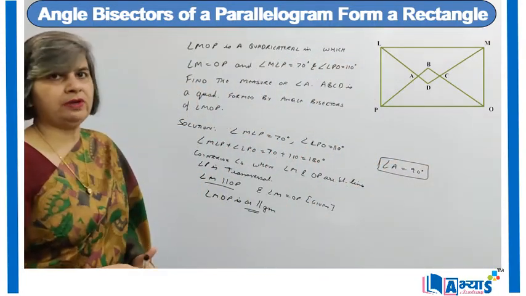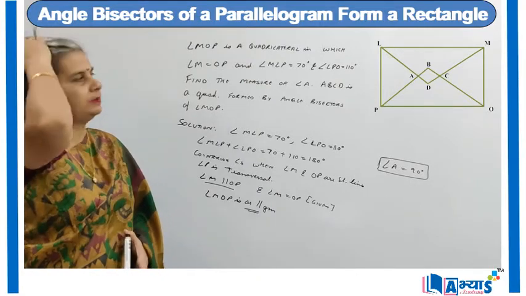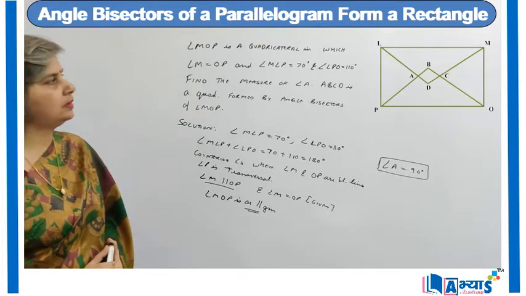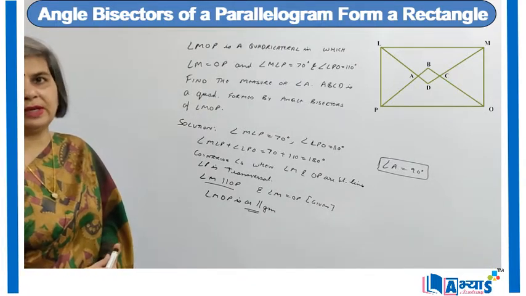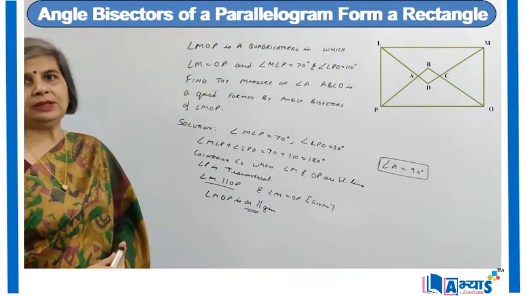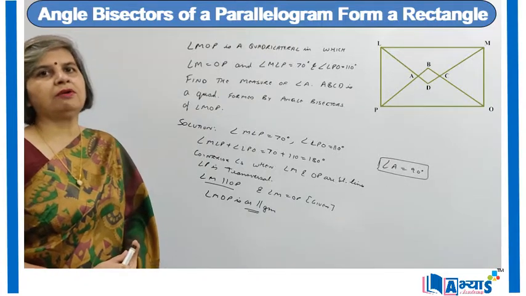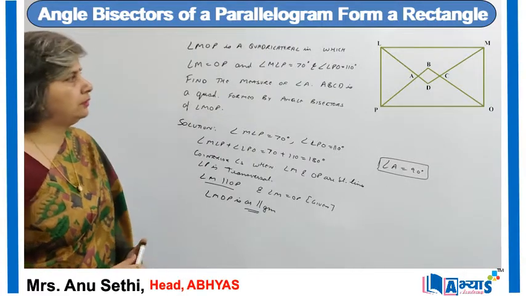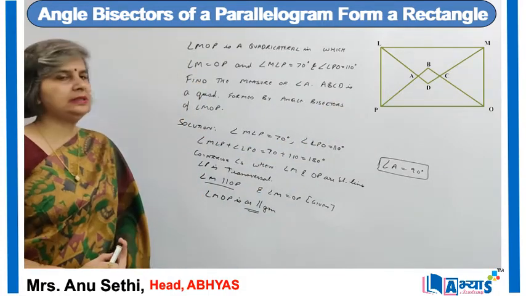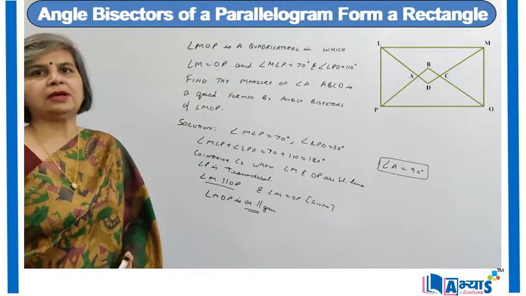So basically what we have done, we have first proved that LMOP is a parallelogram. Because LMOP is a parallelogram and we have drawn the angle bisectors, which form a quadrilateral ABCD, and we know that in the case of a parallelogram the angle bisectors form a quadrilateral and that quadrilateral is a rectangle, we can say that ABCD is a rectangle. When ABCD is a rectangle, angle A will be equal to 90 degrees because each angle of a rectangle is 90 degrees.